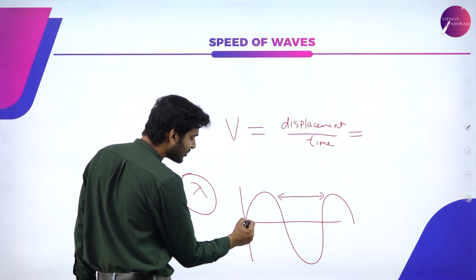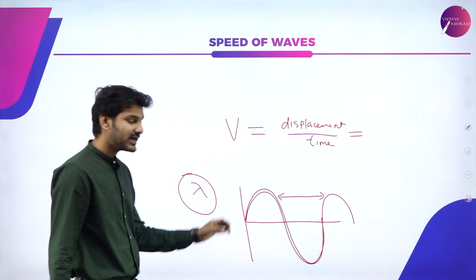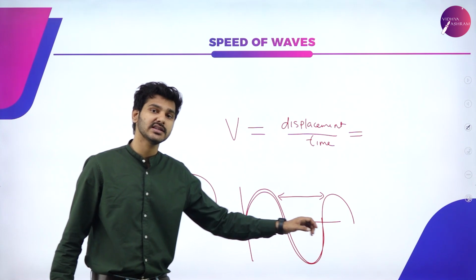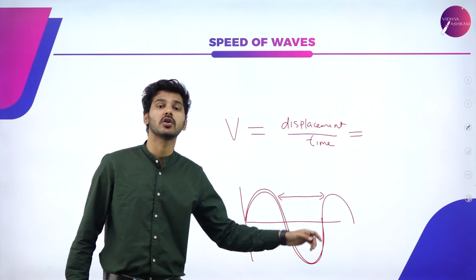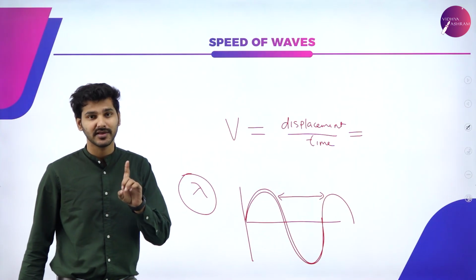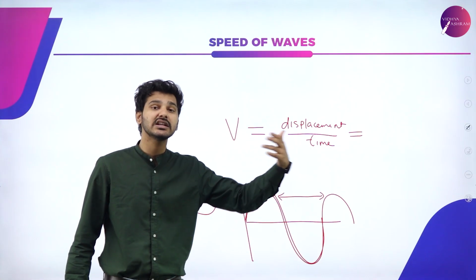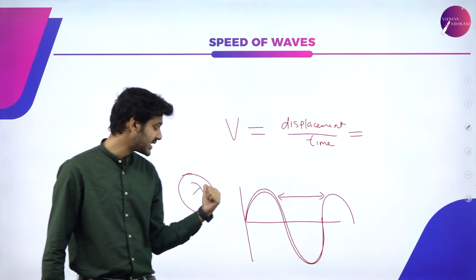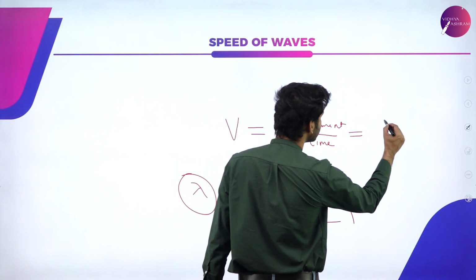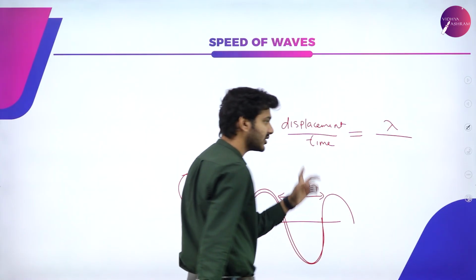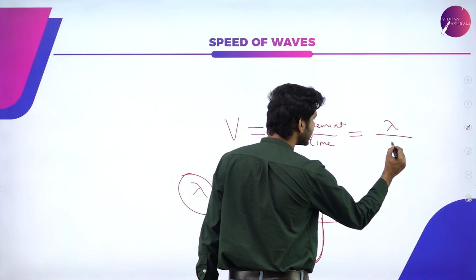That is how much a wave has traveled in 1 second, or simply one cycle of a wave is known as 1 lambda, or simply the distance between two crests or two troughs is known as 1 lambda. That is how much the wave is linearly displacing. So, linear displacement of a wave is indicated as lambda, which means instead of displacement, here we are going to write lambda, and instead of time for a wave, it is time period. So, we are going to indicate it using T.